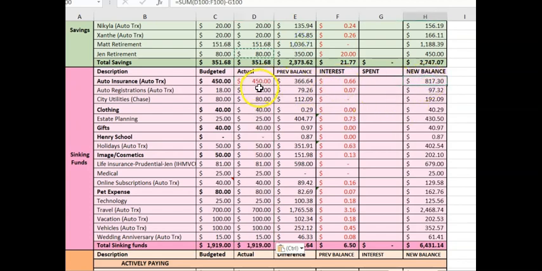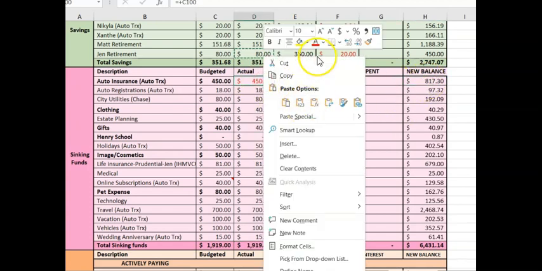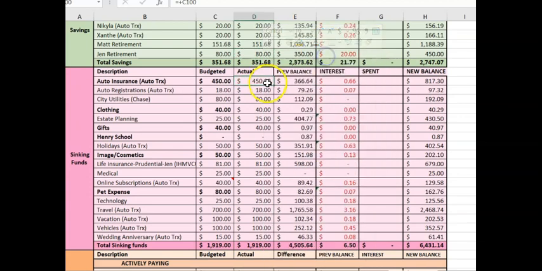So hopefully we will be at, I don't know what that's read. Hopefully we'll be at over $800 by the end of August. That's the goal. So $450 for auto insurance, $18 for our auto registrations, $80 for our city utilities, which we pay quarterly, $40 a month for clothing, $25 to estate planning. That's so that Matt and I can do wills and some things like that we want to have drawn up.